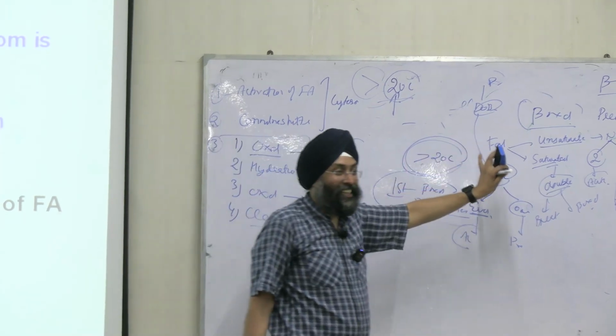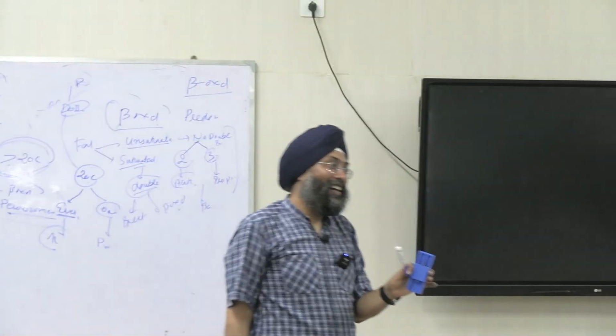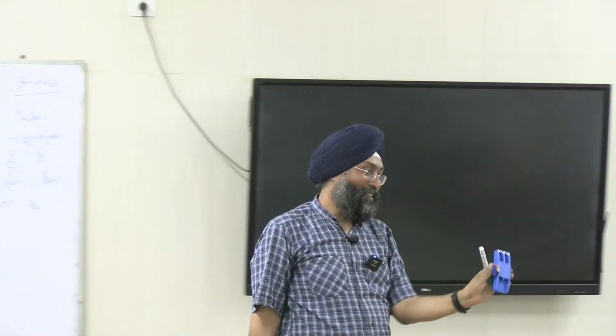So clearly you can see the body has great intelligence. You are eating any fat, but the body knows: I will go for beta oxidation, I will go for omega oxidation, I will break down through peroxisomes, I have an even chain fatty acid, I have an odd chain fatty acid, it will break down. You even don't know, the body knows, right?